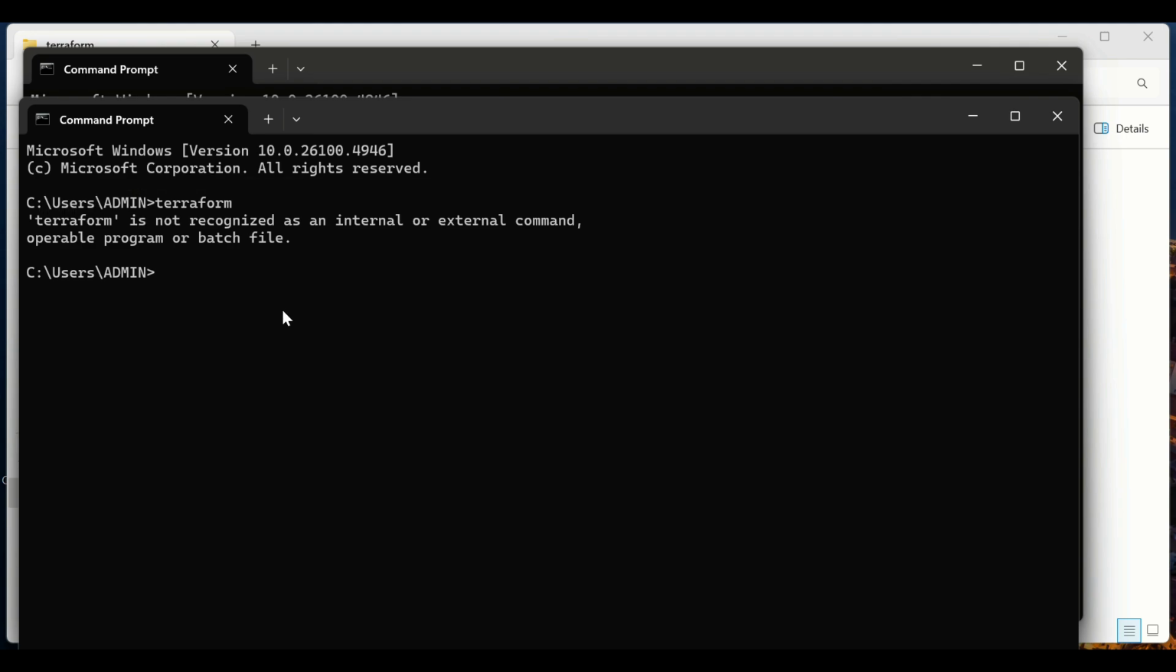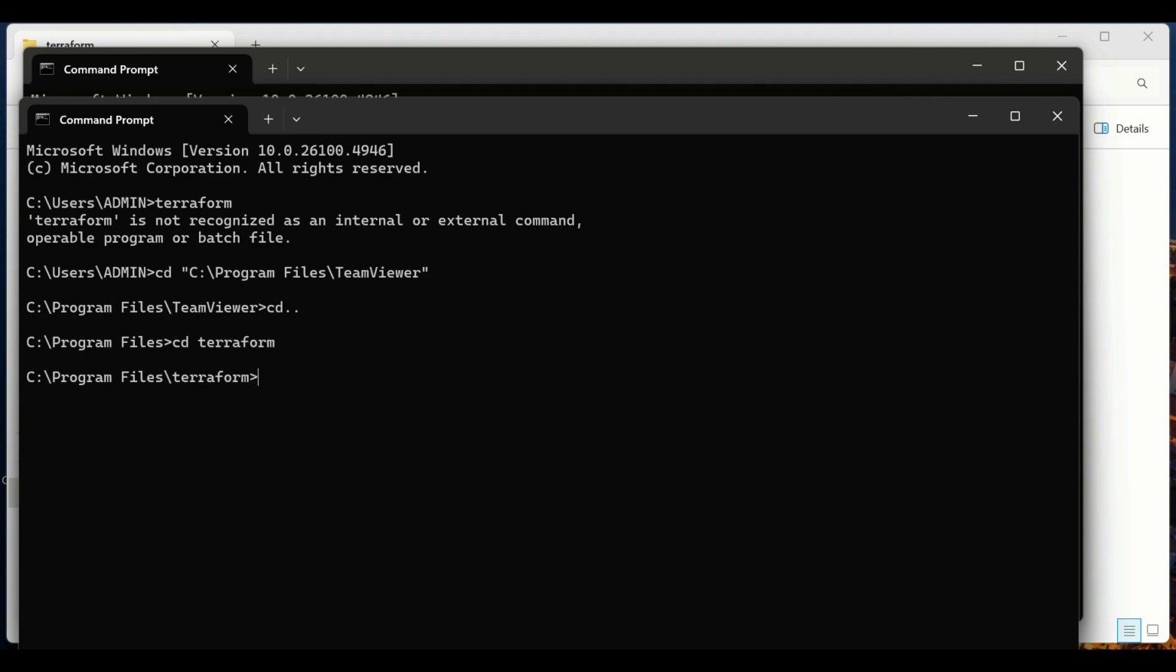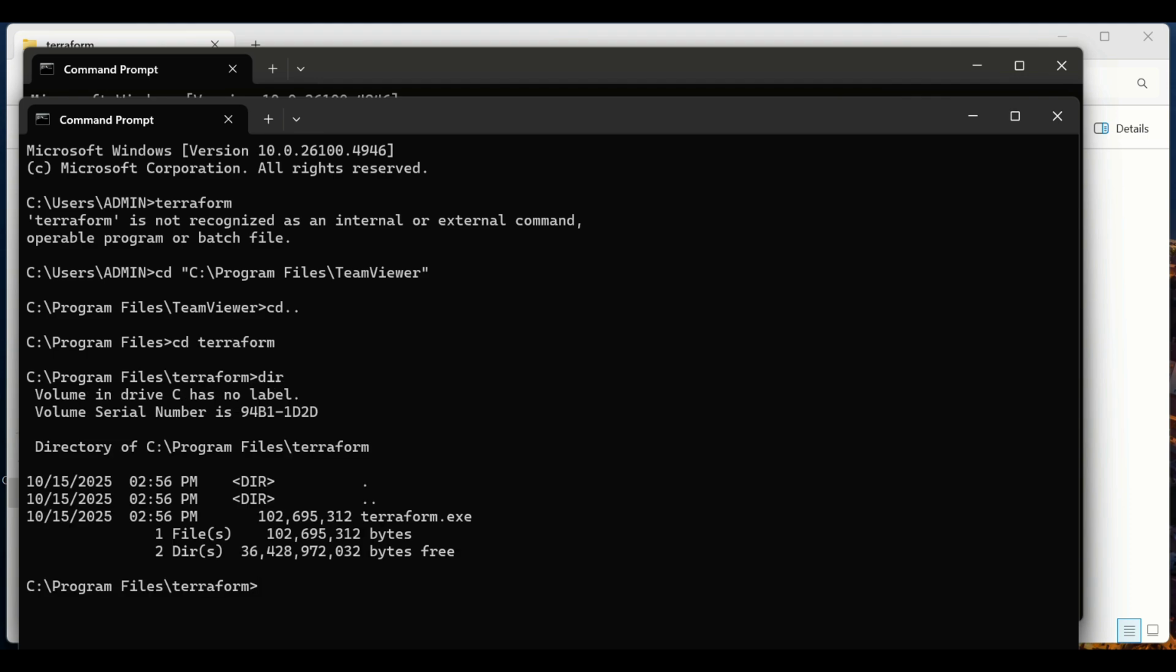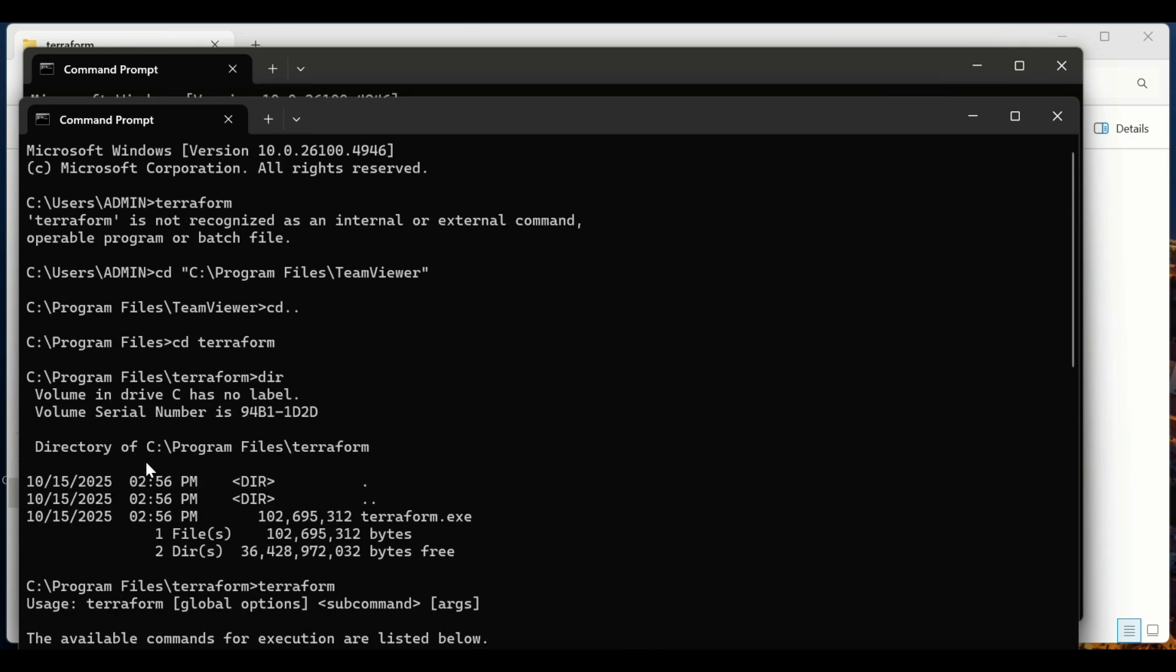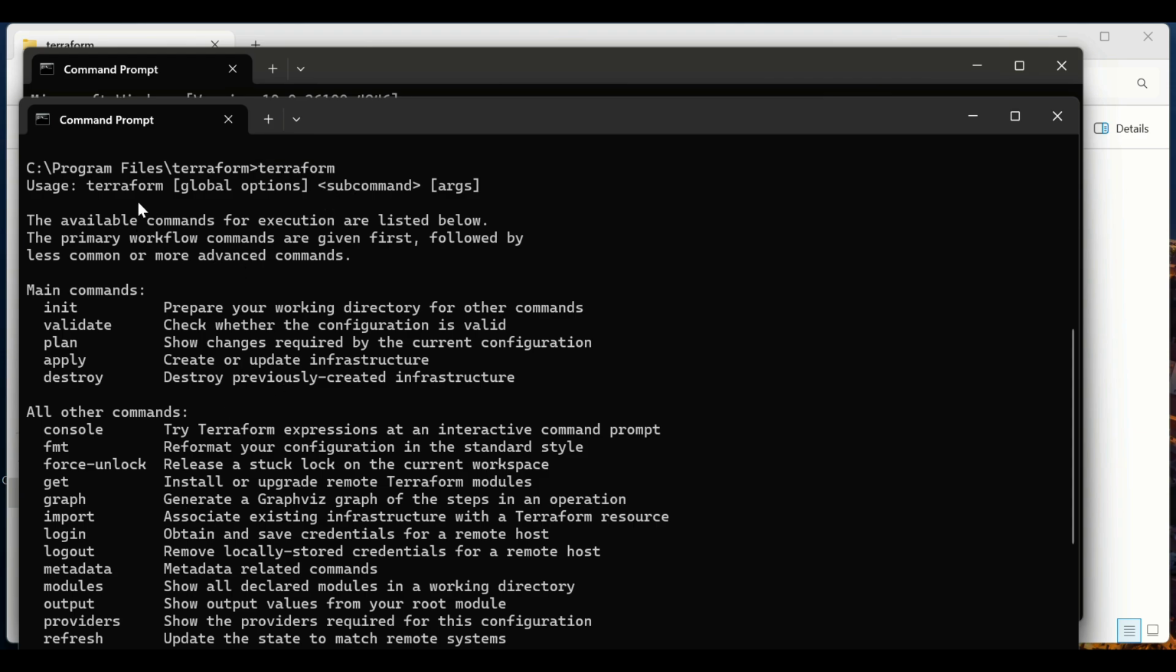There is also a way if you do not set the environment variable path. We have to go inside that directory: C drive, then Program Files, then Terraform, right? Not this one, cd .. then cd Terraform. Okay, this is the folder. Do dir here. Now run Terraform. See, now it is recognized. It means before running the Terraform command, we have to go inside that path, Program Files and Terraform. Then we can execute the Terraform commands.